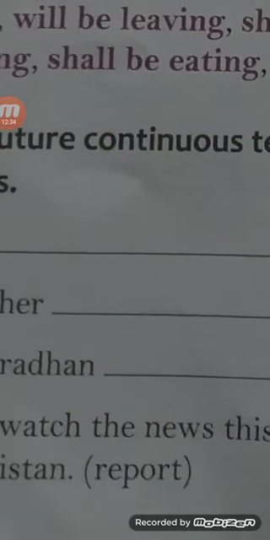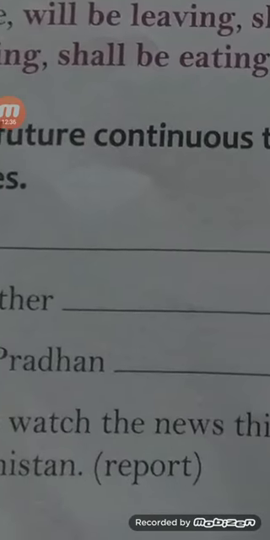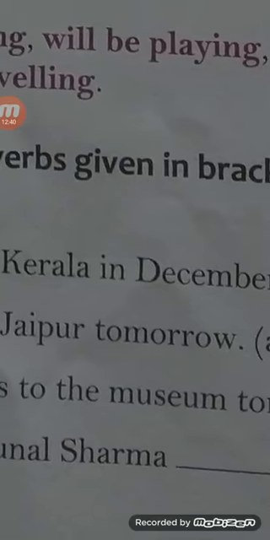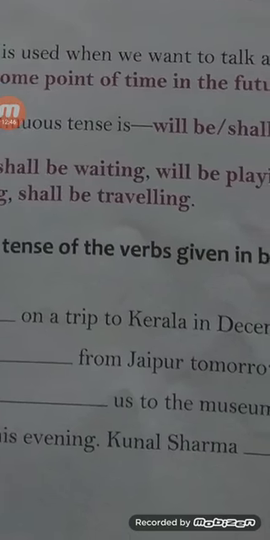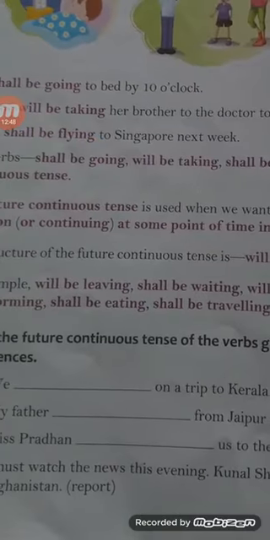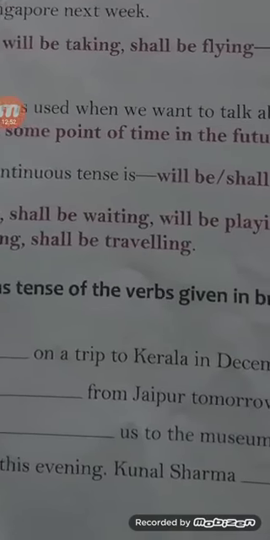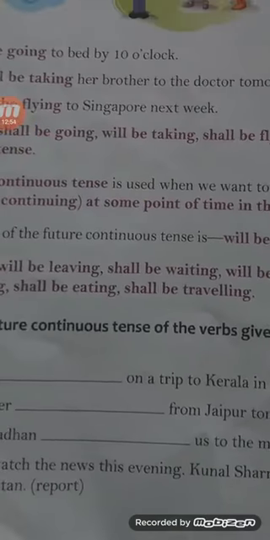That will be arriving. So look here: my father will be arriving from Jaipur tomorrow. The sentence is in future tense, and it will be continuing at a point of time in the future.